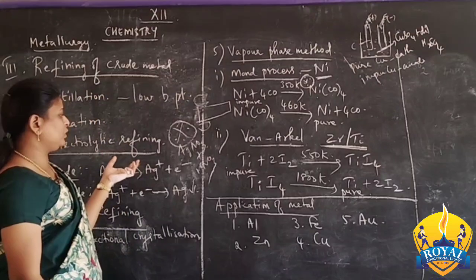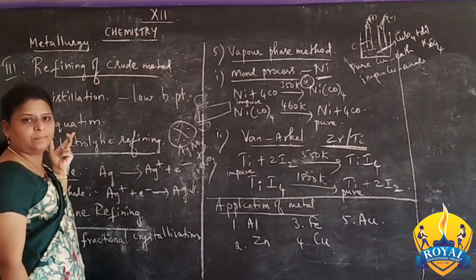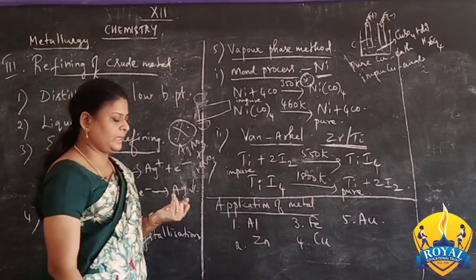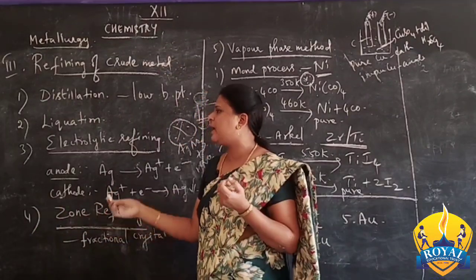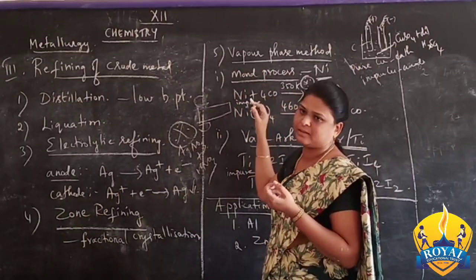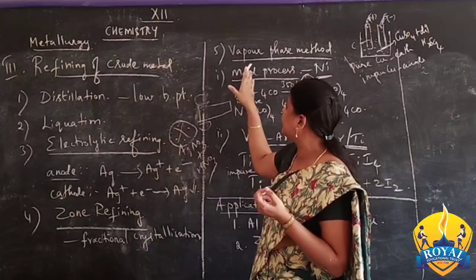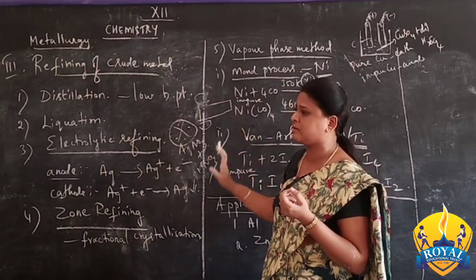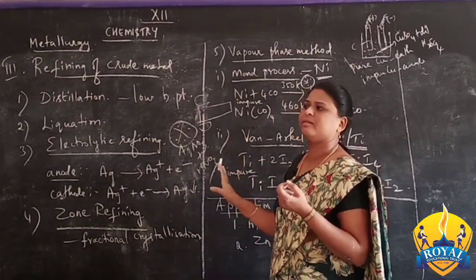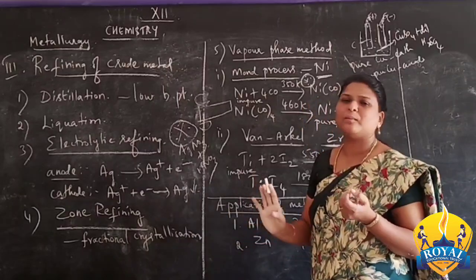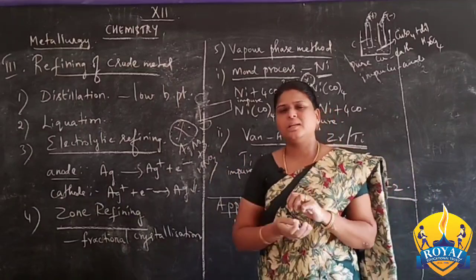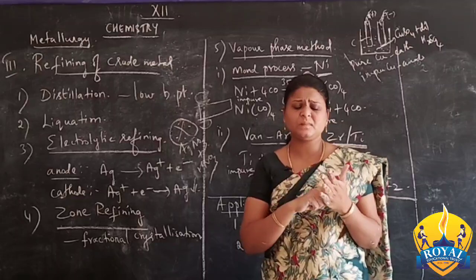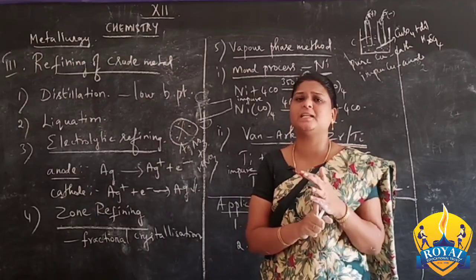In our book they have given us distillation, liquefaction, electrolytic refining, zone refining and the vapor phase method. In this, zone refining and vapor phase method are very very important questions, repeatedly asked in our board exam. So that's all about the refining of crude metal. In metallurgy we studied 3 major steps.